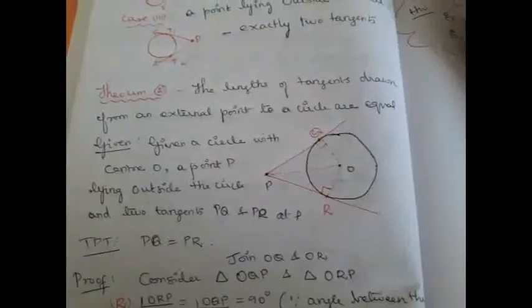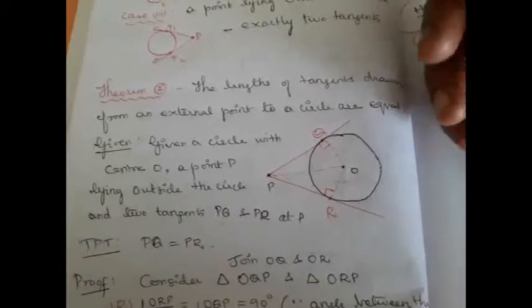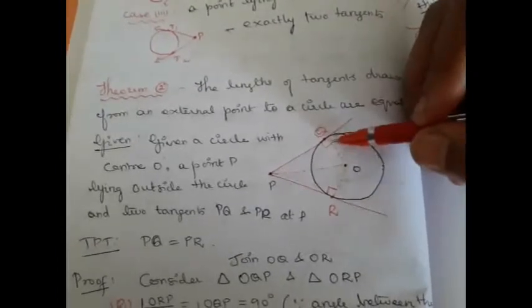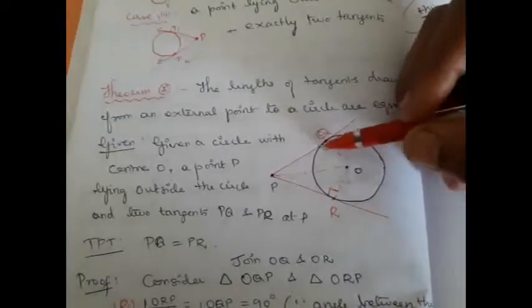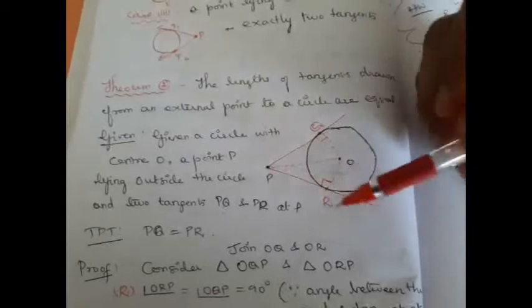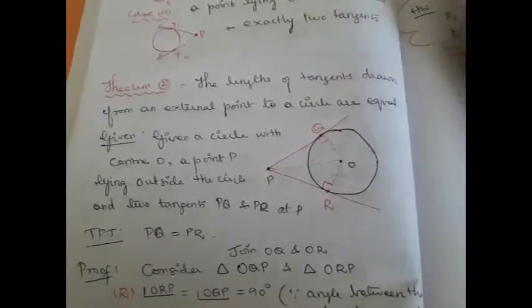Now, join OR and OQ. What do you infer from this? We know very well these two angles are 90 degrees. We learnt in the previous topic that the radius drawn at the point of contact of the tangent makes an angle of 90 degrees. Therefore, this angle is also 90 degrees, and this angle is also 90 degrees. We need to prove that PQ is equal to PR. This can be proved in two ways. First, we can prove the congruency, or else we can use Pythagoras theorem.